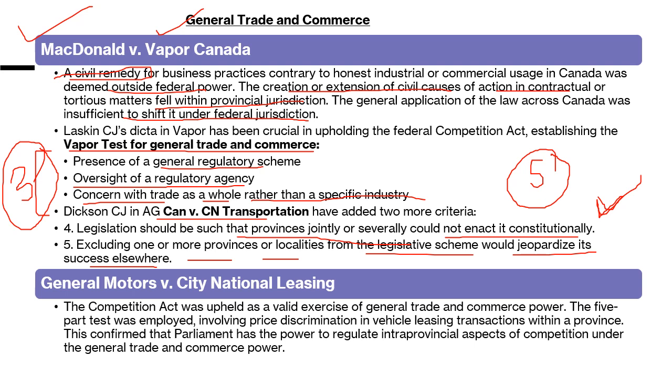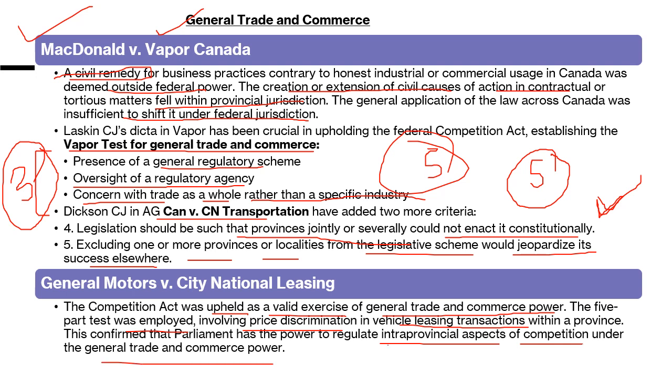and commerce. Next important case, General Motors versus City National Leasing. The Competition Act was upheld as a valid exercise of the general trade and commerce power. The five-part test was employed, involving price discrimination in vehicle leasing transactions within a province. This confirmed that Parliament has power to regulate the intra-provincial aspect of competition under general trade and commerce.